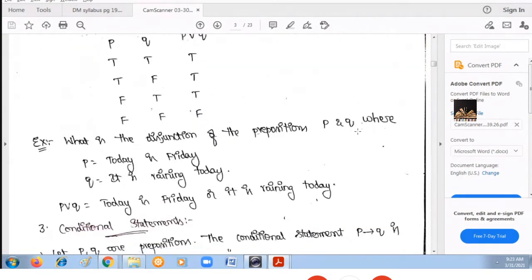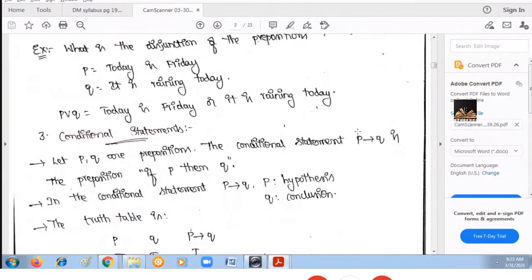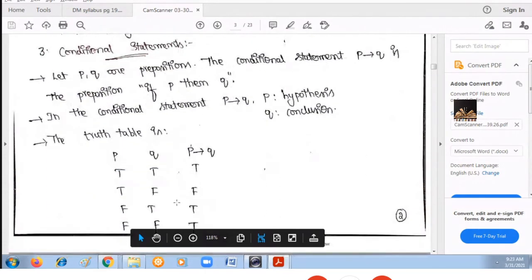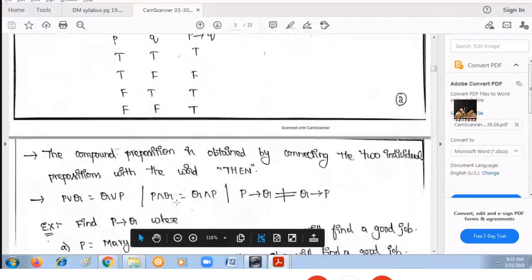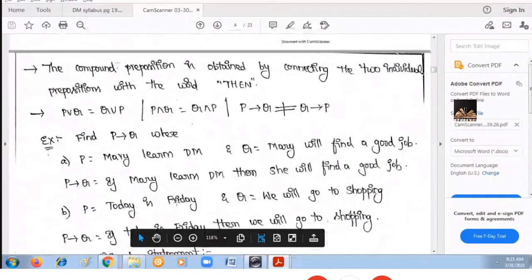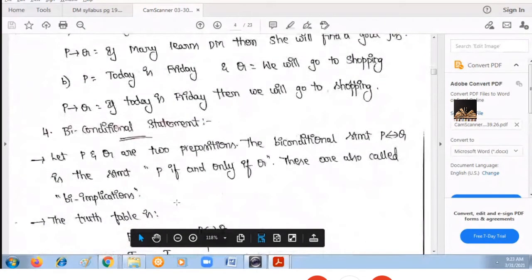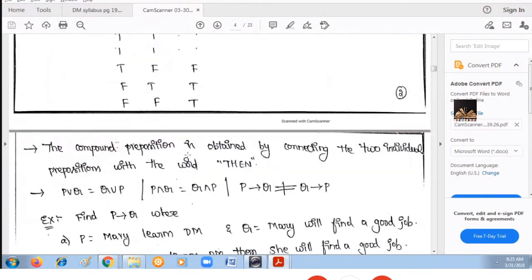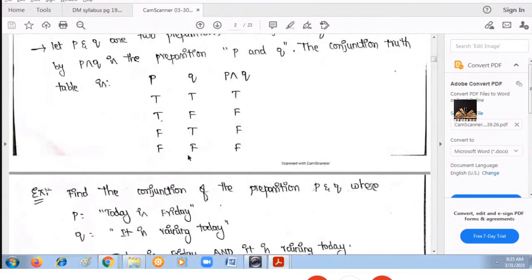Next is the conditional statement: the symbol is an arrow and the words are if, then. The last one is the biconditional statement, represented with a double-sided arrow, and the words used are if and only if. So we have four different connectives.